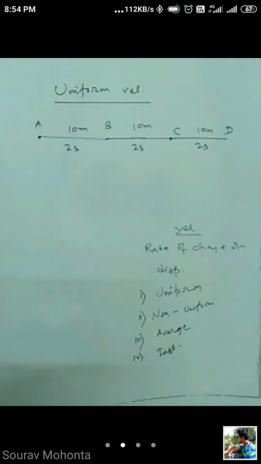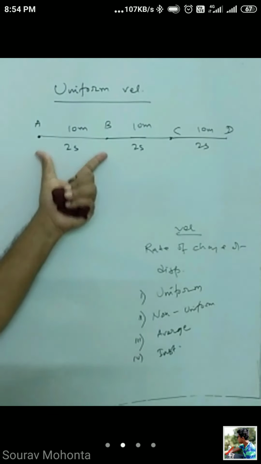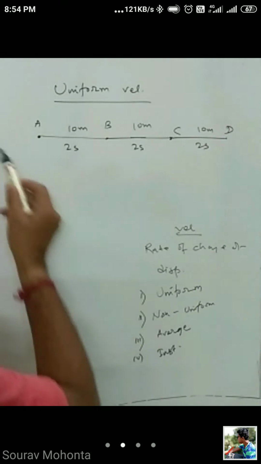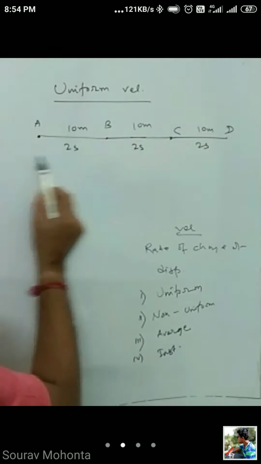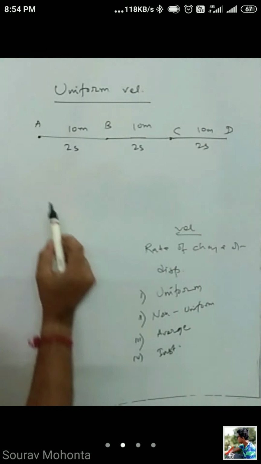So if a body goes like this, that means every time it moves equal displacement in equal time, then the velocity of the body is said to be uniform velocity. Okay, equal displacement covered in equal intervals of time. That is called uniform velocity, and if it is not, then that is called non-uniform.